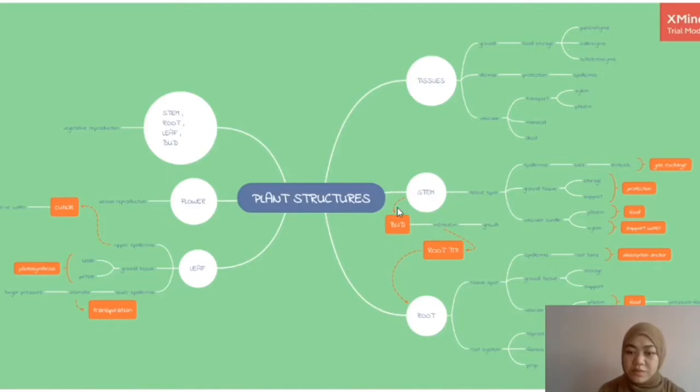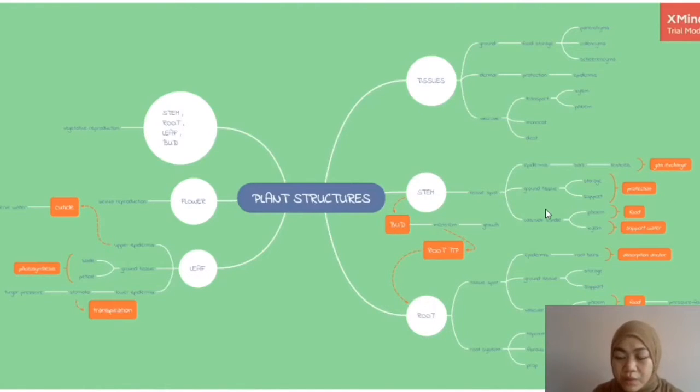I also give the relationship between plant structures in order to complete all the processes in the plant, in which the stem is related to the root. This simple pathway is to refresh memory about how the stem and the root have a relationship.